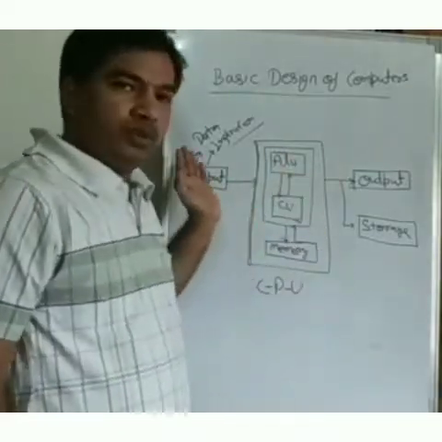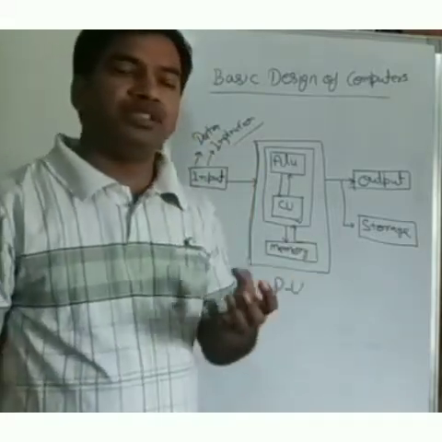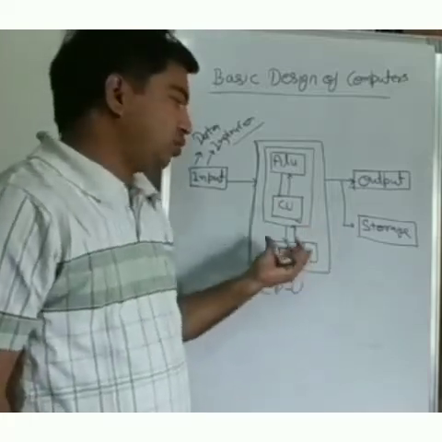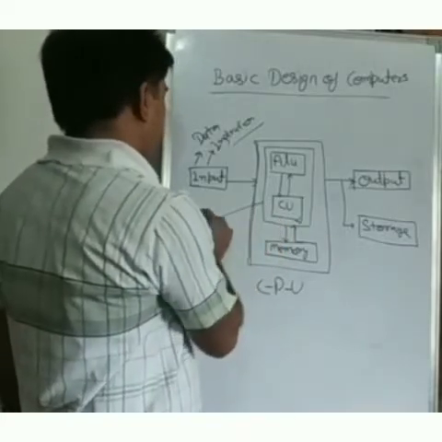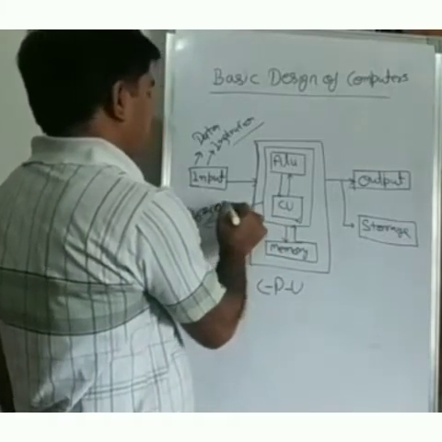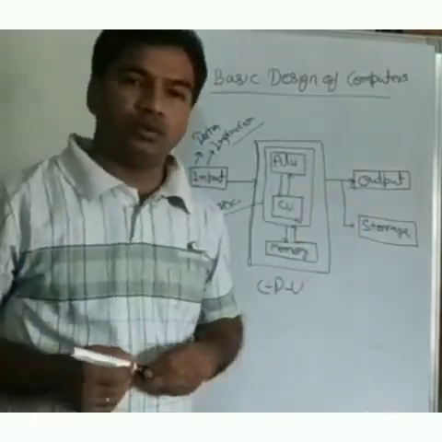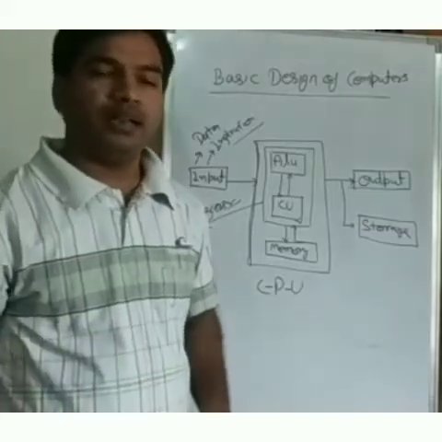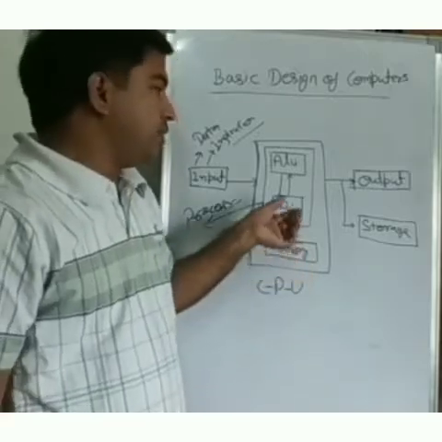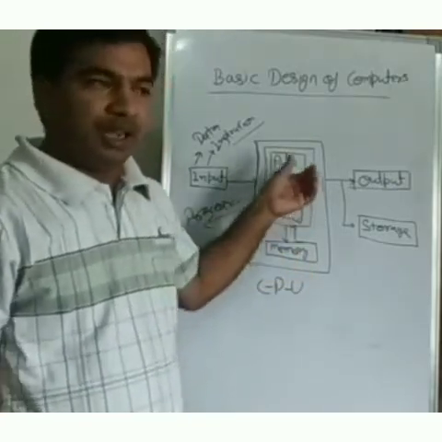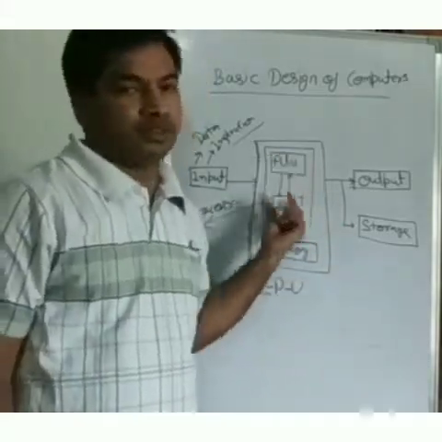Firstly, data and instruction are stored in the memory. Memory in the sense of primary memory, which is known as RAM. When it is stored in RAM, then it goes to the processor. The processor has two parts: ALU and CU. CU is known as the control unit and ALU is known as the arithmetic and logical unit. The ALU processes the data, and the CU governs the processing.